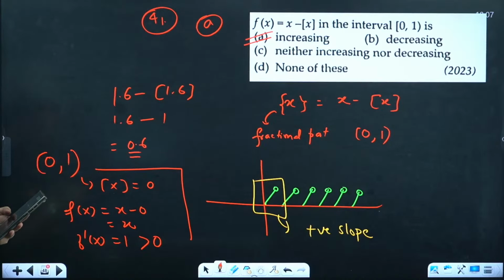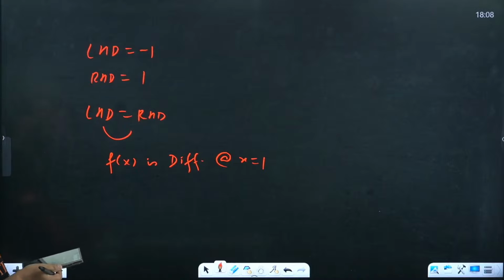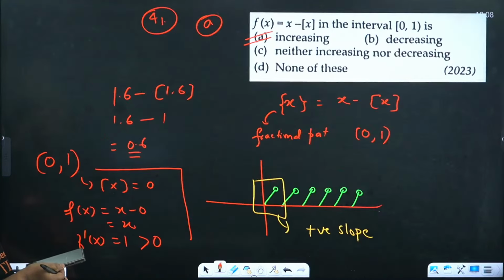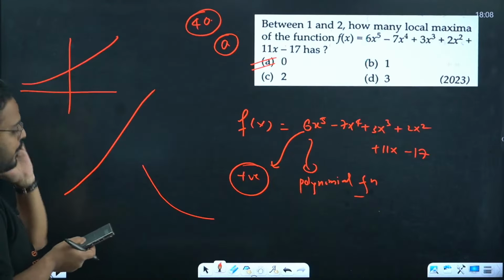Deepti, which question you're talking about? This one? Which one? I'm not getting a question. Yeah. 40 years talking about. Okay.